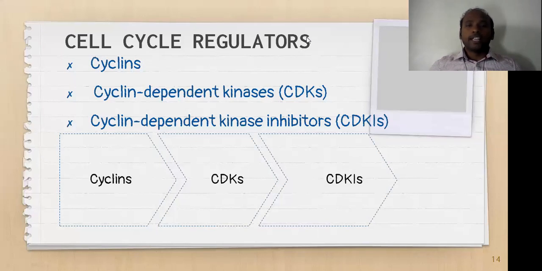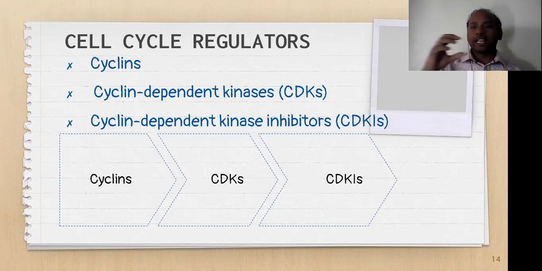All right, coming to the second one, the cell cycle regulators are called cyclins. I am going to discuss everything here. You should remember that the major cell cycle regulators are these three types. First one is cyclin, second one is cyclin dependent kinases, third one is cyclin dependent kinase inhibitors. We should understand cyclins, cyclin dependent kinases, and cyclin dependent kinase inhibitors. These are three different kinds of proteins, enzymes.